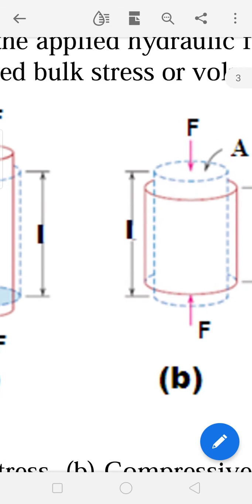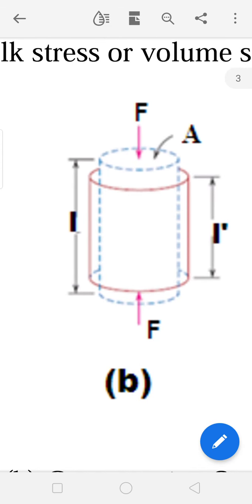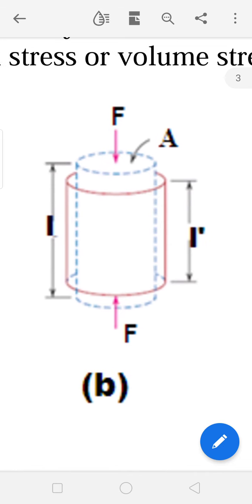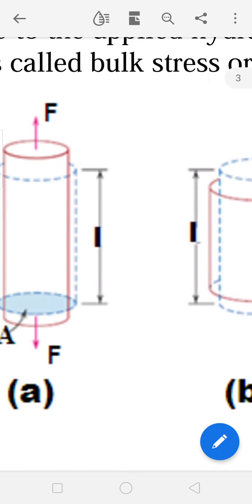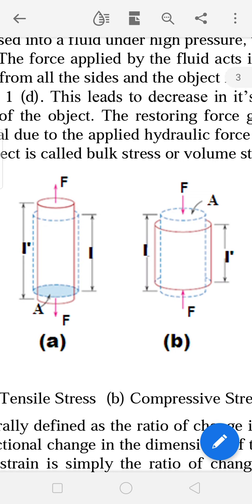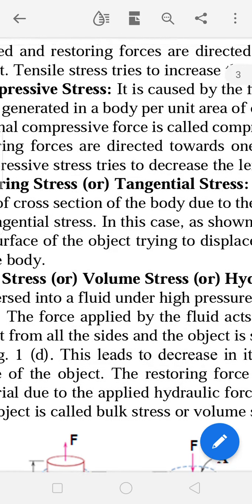In compressive stress, the forces also act along the length of the material, but they act inwards towards the material and towards one another. This is the main difference between tensile stress and compressive stress.